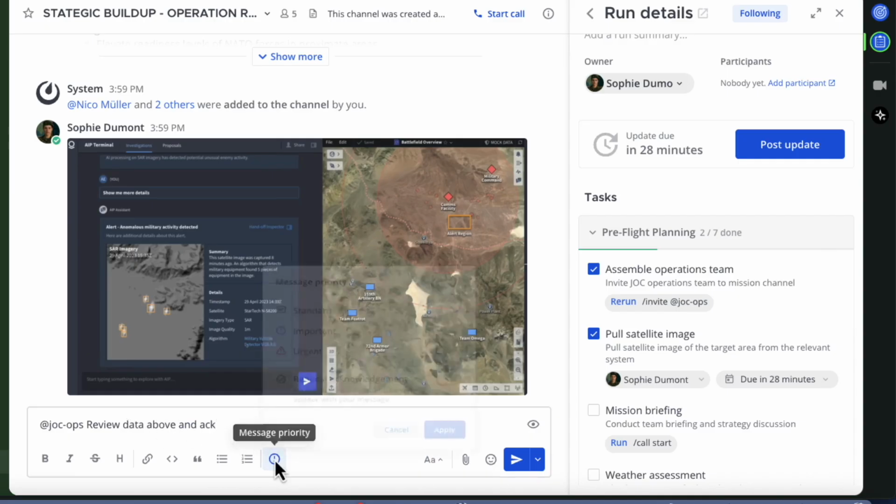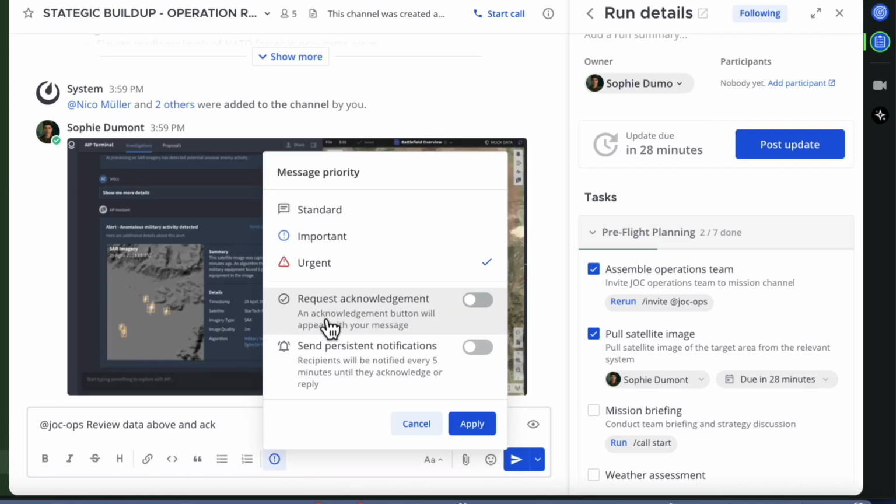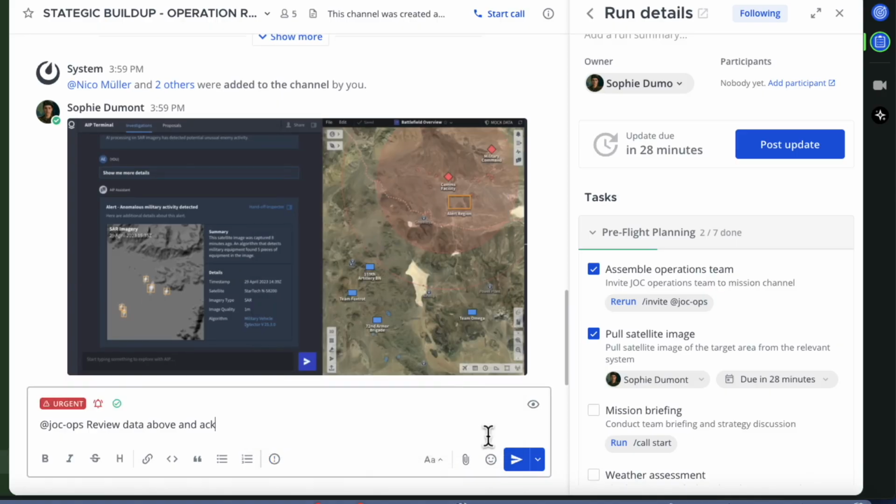By asking them to acknowledge, first of all, I'm going to say this is urgent, and I want an acknowledgement. But more than that, because this is so important, we've potentially got troops building up that are going to be invading or attacking, so I want to send a persistent notification. If people don't acknowledge this, they will get a ping every 5 minutes until they do. So if I apply this